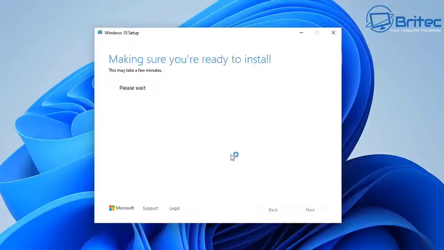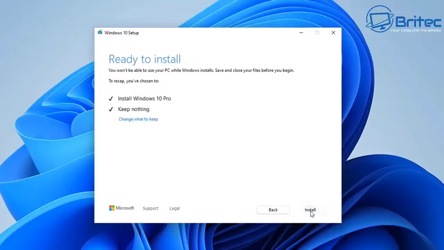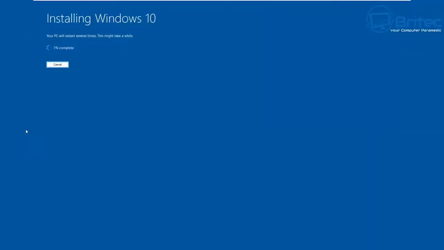So I'll quickly speed this process up, and you should see now it's ready to install. So basically it's now telling us it's going to install Windows 10, and it's going to remove everything from our computer. This does take a fair bit of time, so be patient. I'm just going to let this go ahead and install Windows 10.